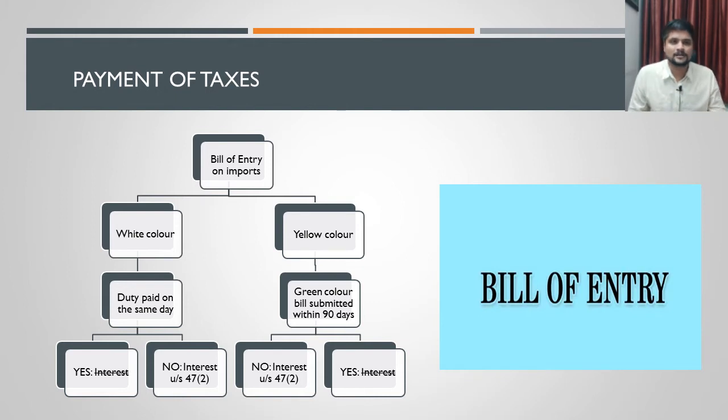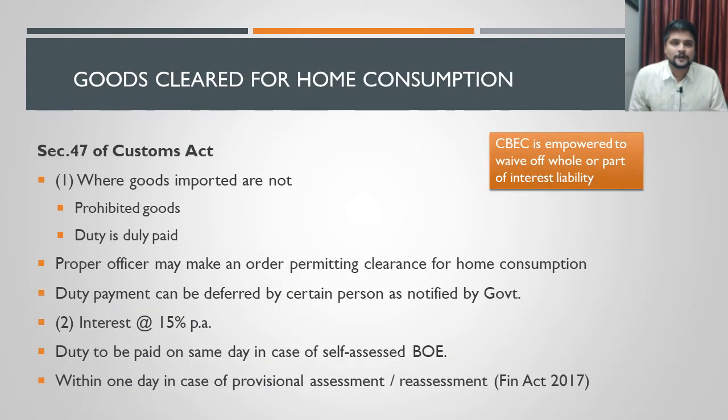Clear? This is what the provisions relating to payment of taxes, when the taxes have to be paid. If the goods are cleared for home consumption, then the relevant provision for that is section 47. Section 47 speaks about the goods that are cleared for home consumption.